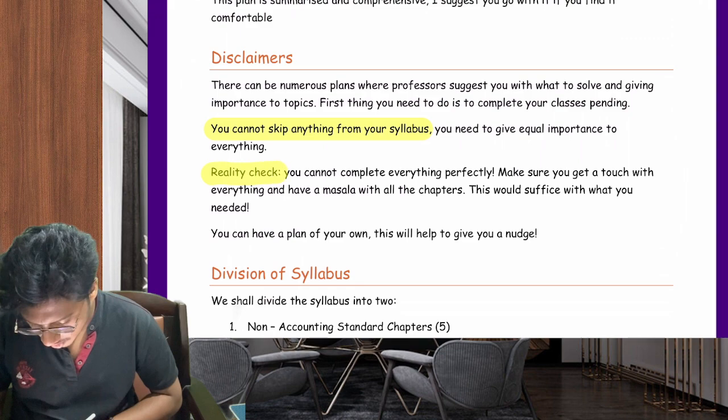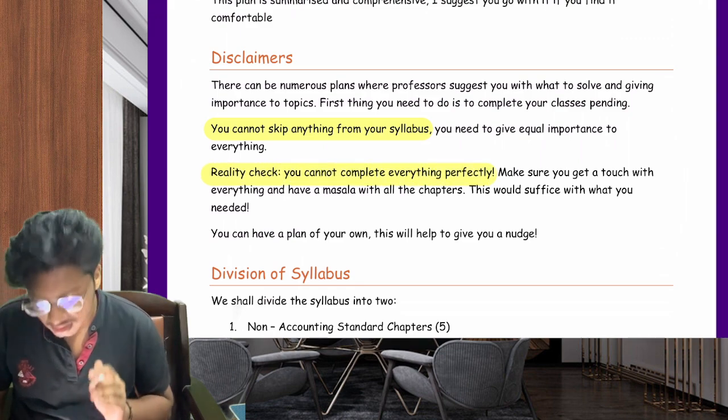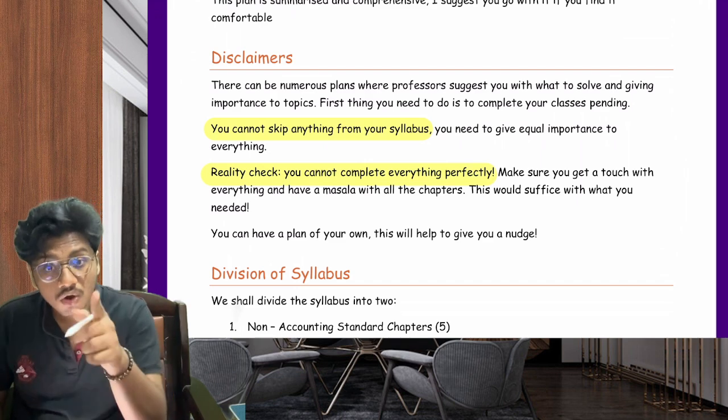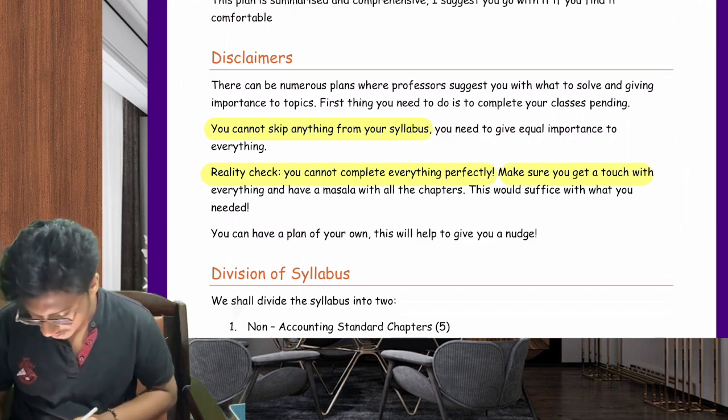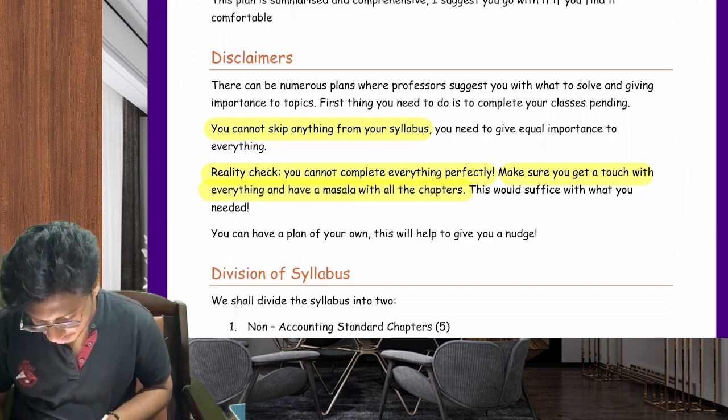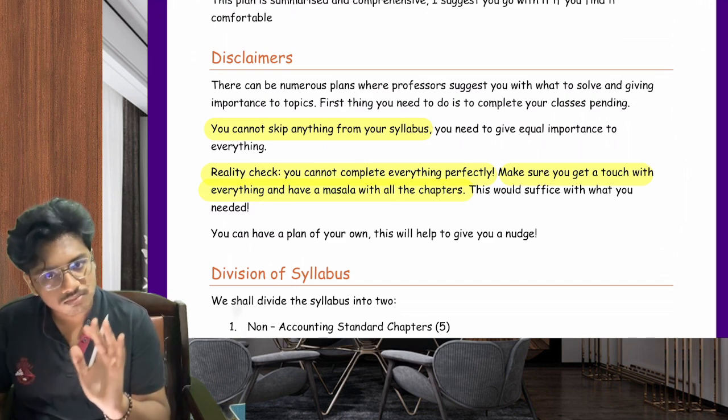And I'm also giving you a reality check. You cannot complete everything perfectly either. Even all India rankers can vouch for this. So you need to make sure to get in touch with everything and have a masala with all the chapters. That is more than enough.